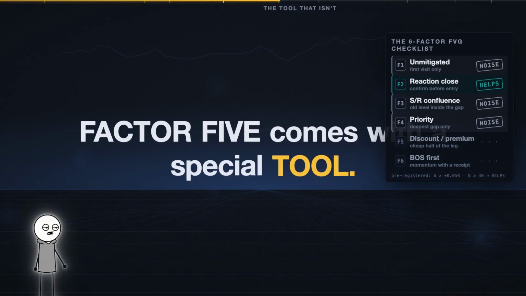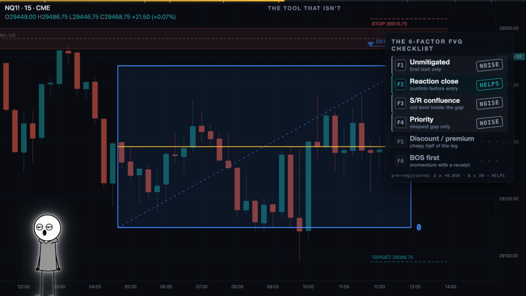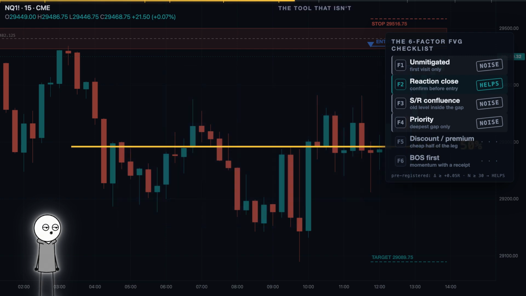Factor 5 comes with a special tool, a box you draw over the move, set to 0, 0.5, and 1, and you only trade gaps in the cheap half. Here's what nobody says out loud. That tool, with those settings, is a 50% retracement line wearing a costume. That's it, that's the tool.